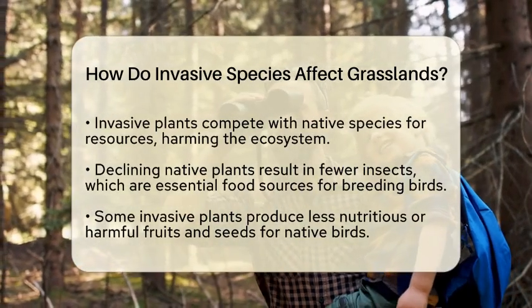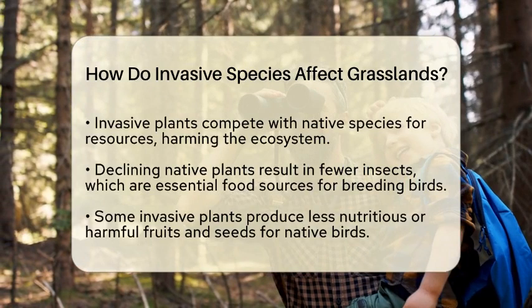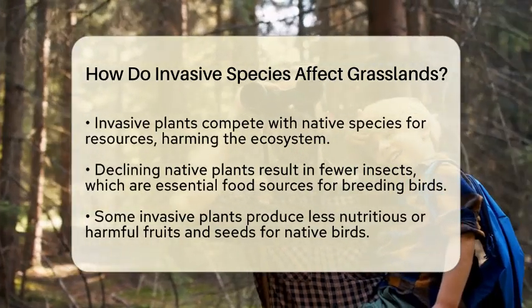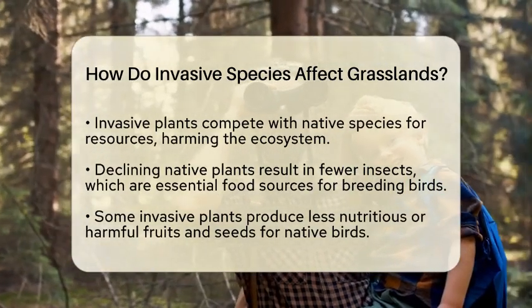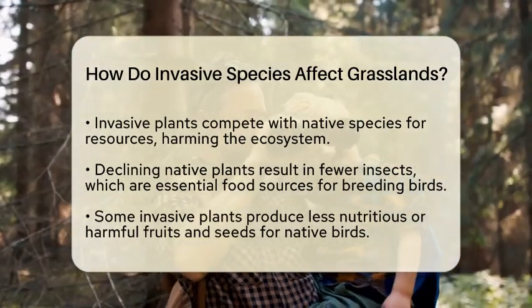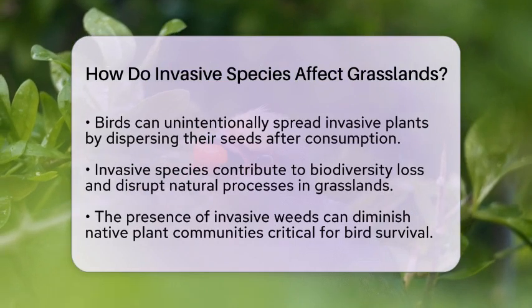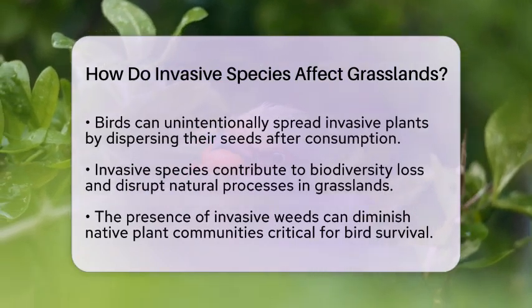Interestingly, birds can unintentionally help spread invasive plants. When they eat the seeds of these non-native species, they can disperse them across the grasslands. This creates a cycle where birds contribute to the spread of invasive plants, which then degrade their own habitats.